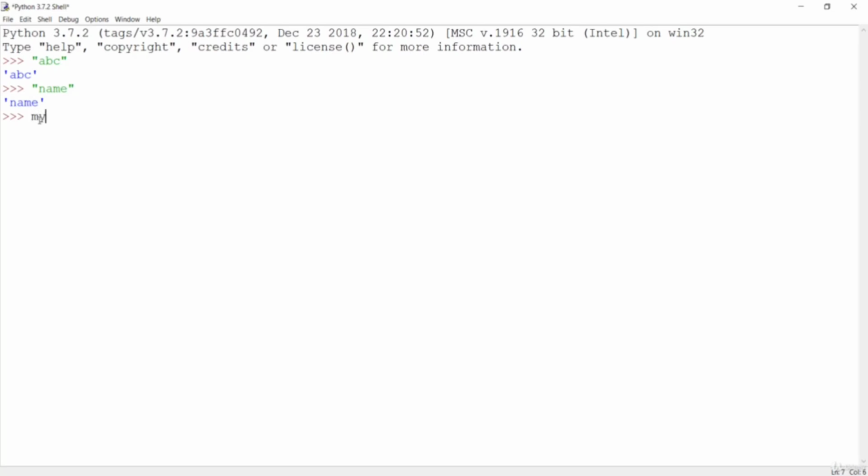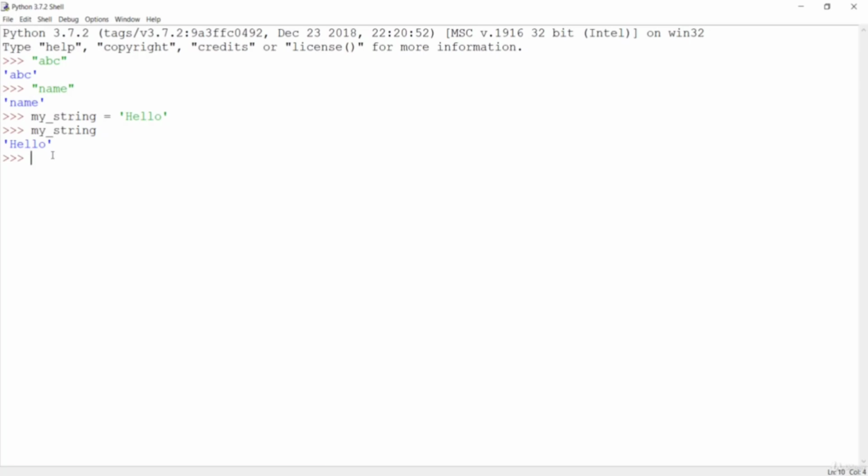If I say my string, because we don't need to specify the types in Python programming, it is done dynamically by the Python interpreter. So if I say hello, and I create this string and print my string, it is going to give us the same string over here. A string can be created with double quotes, and it can also be created with single quotes.